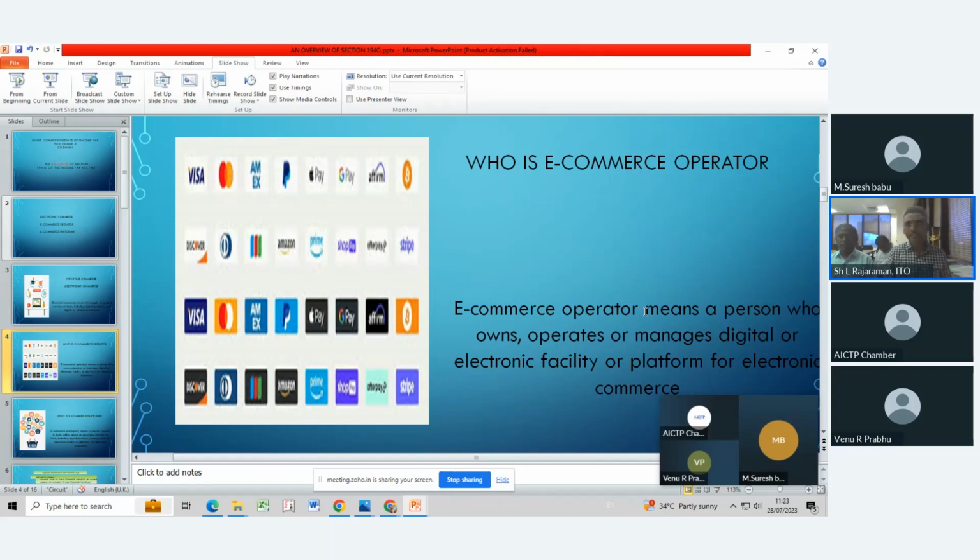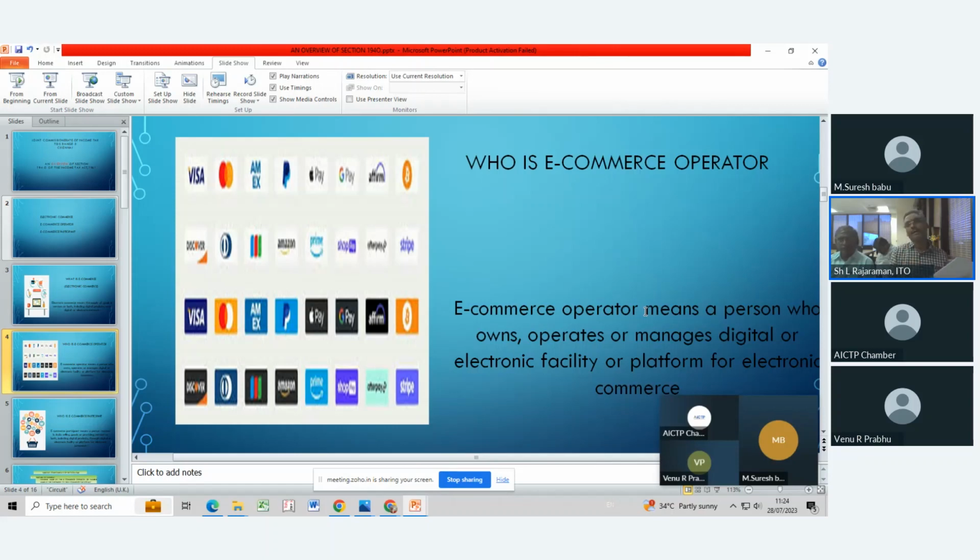The e-commerce operator should either own a platform, or operate a platform, or manage a platform to facilitate the sale of goods or services of the e-commerce participant.